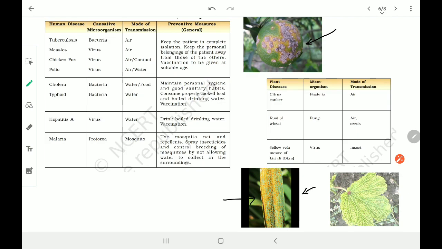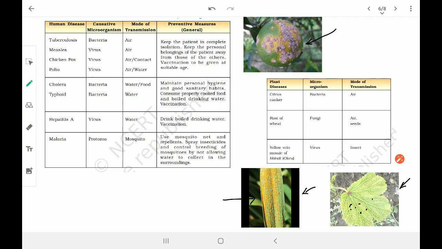You could see here, and this is yellow vein mosaic. You can check the veins are yellow in color. So yellow vein mosaic of okra, meaning bhindi, lady finger. So even plants get diseases, right?